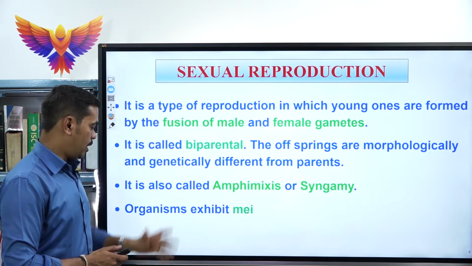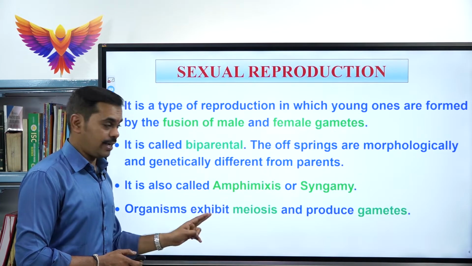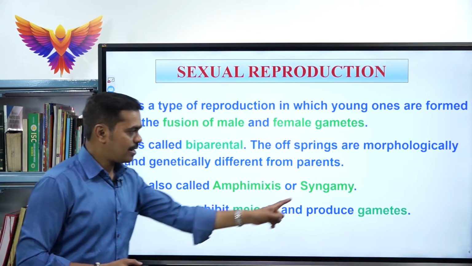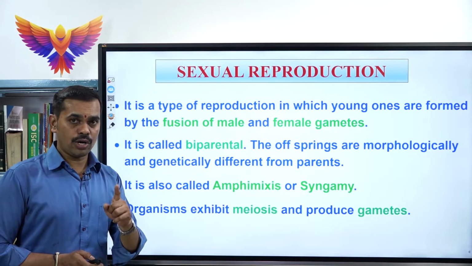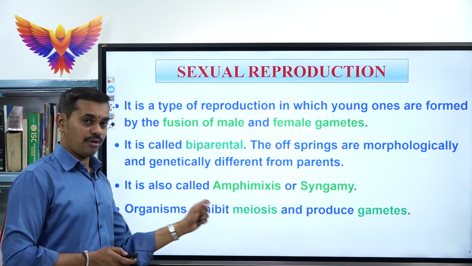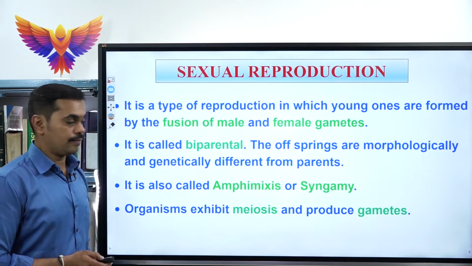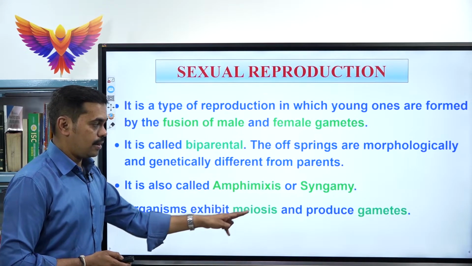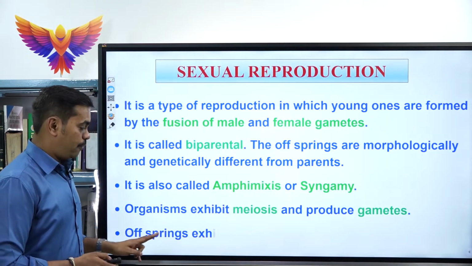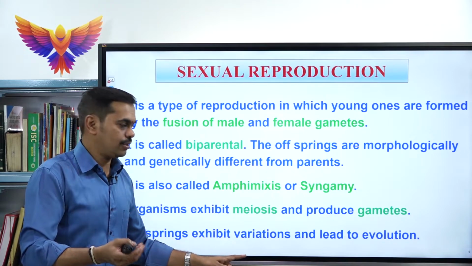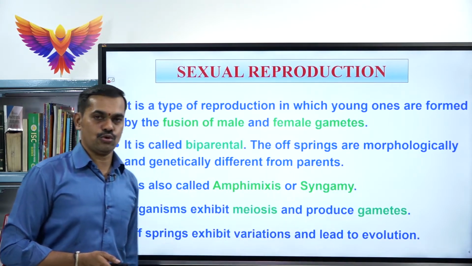And in sexual reproduction, the organisms exhibit meiosis. Once they exhibit meiosis, then definitely they produce gametes. Gametes are produced only with the help of a type of cell division called meiosis. It is also called reductional cell division. Since meiosis occurs and gametes are produced, the offsprings exhibit variations, meaning changes, and this also leads to evolution.